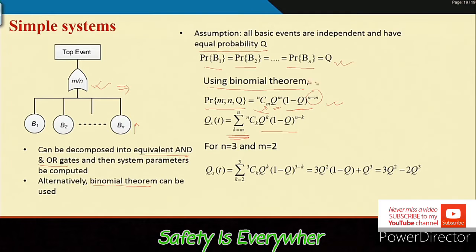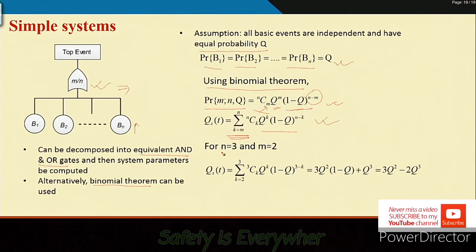All these probabilities are summed. So, that is our probability for the voting gate, when m out of n combinations lead to the top event occurring. The unavailability of the system can be computed using this equation, provided all the basic events have equal probability of occurring and the basic events are independent in nature.